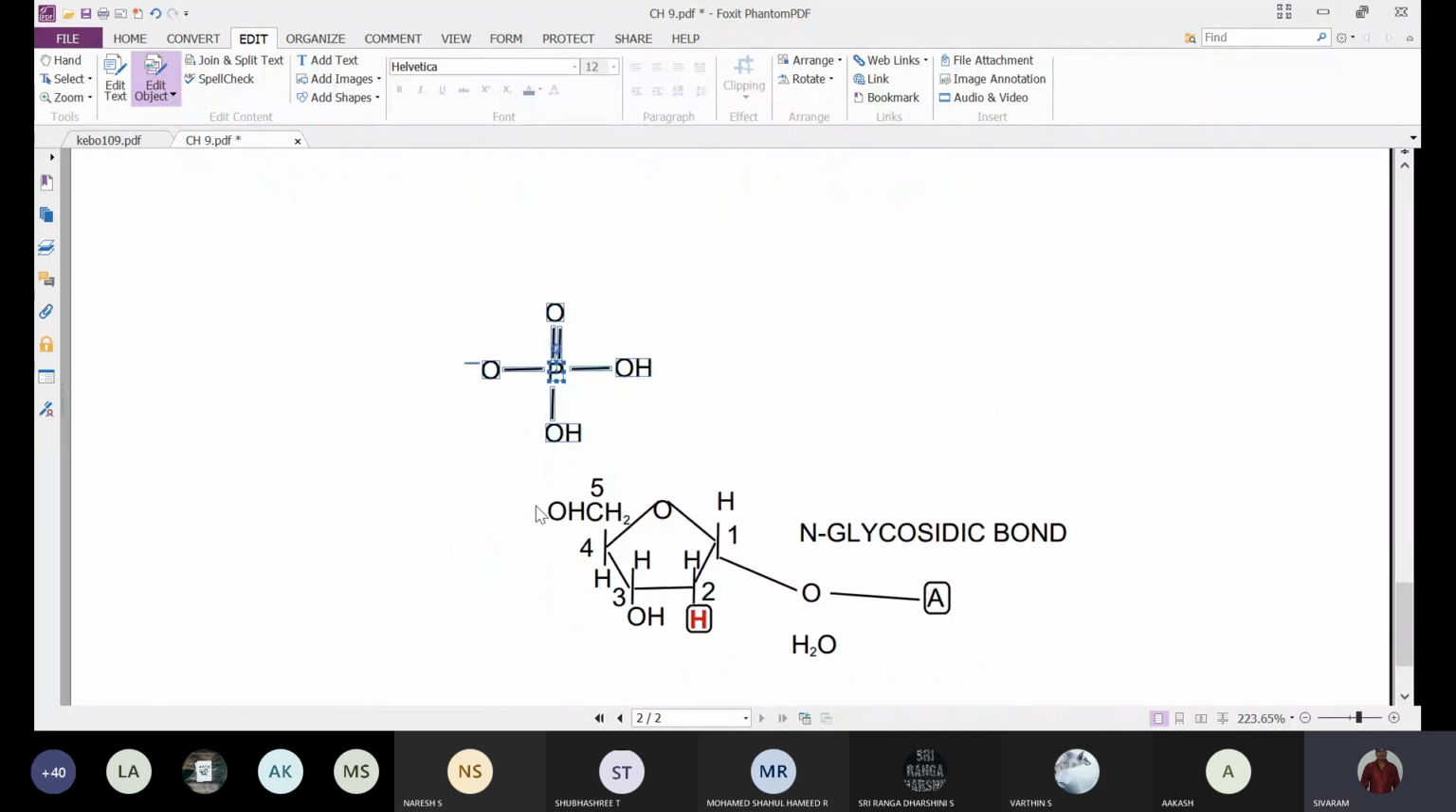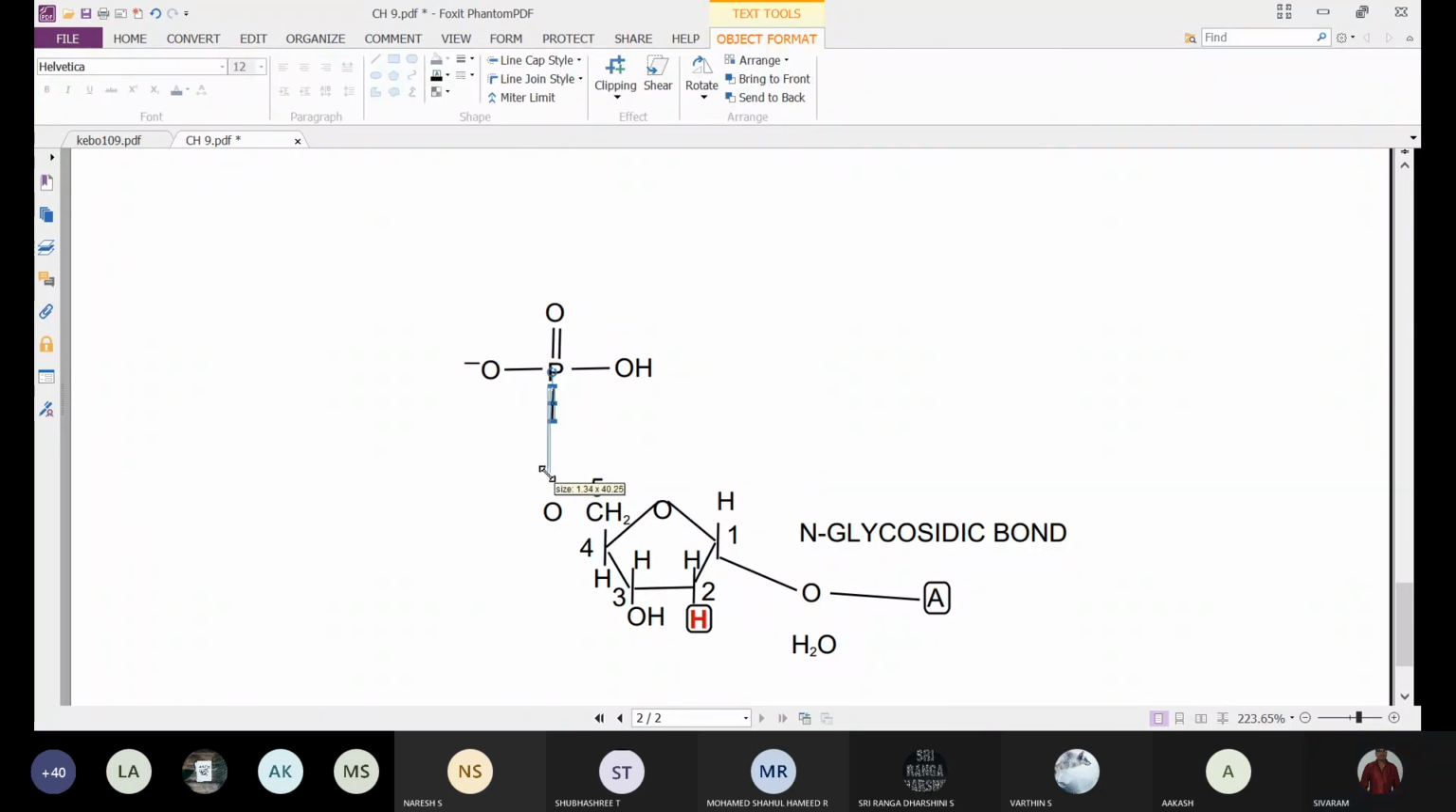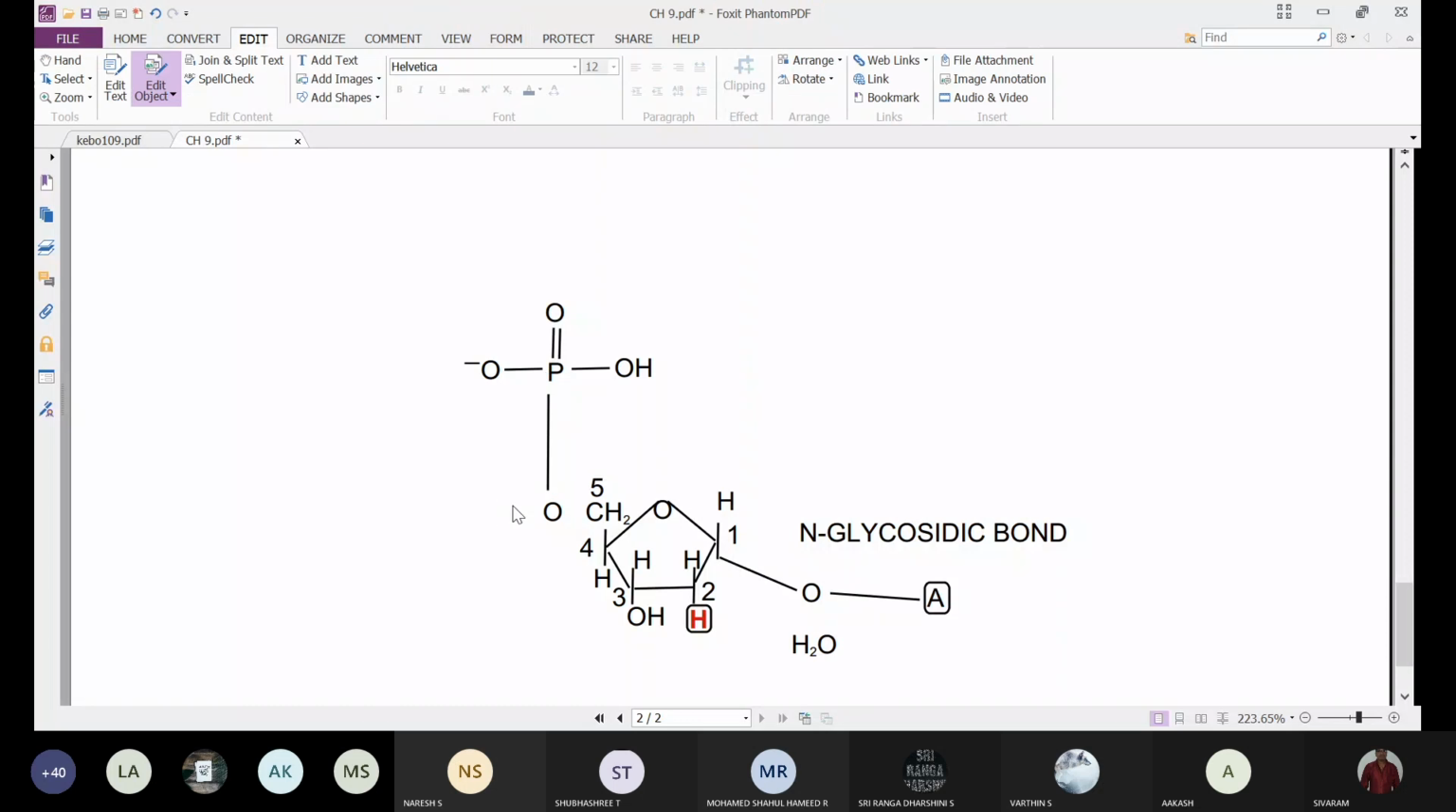Here we can see an OH group is there, and here an OH group is there. So here also one molecule of water will be removed. From here also one molecule of water is removed. And now the leftover oxygen will join the carbon and the phosphate.